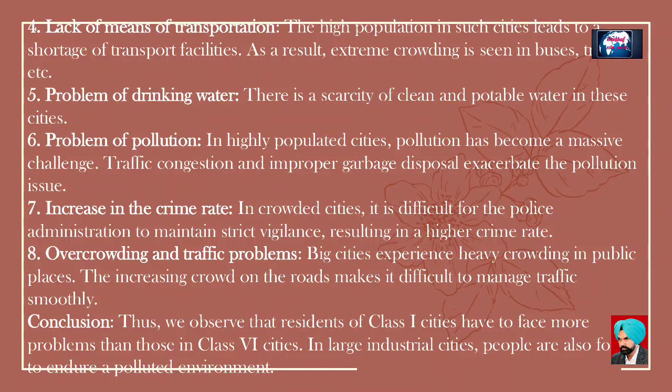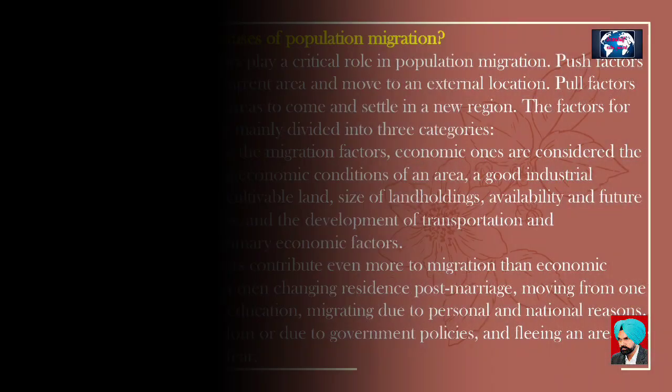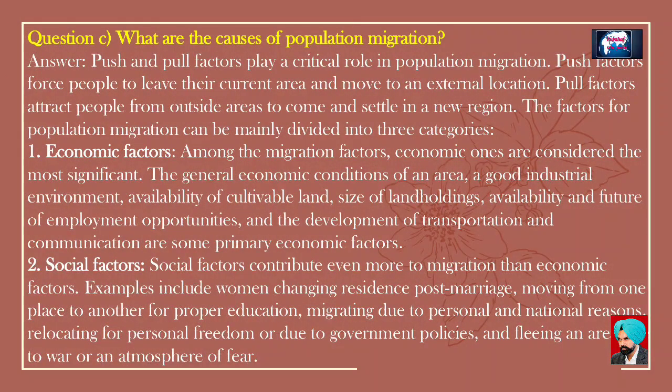Conclusion. Thus, we observe that residents of Class 1 cities have to face more problems than those in Class 6 cities. In large industrial cities, people are also forced to endure a polluted environment. Question C. What are the causes of population migration?